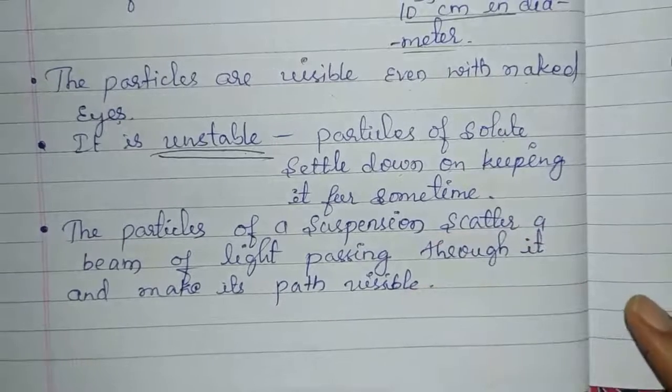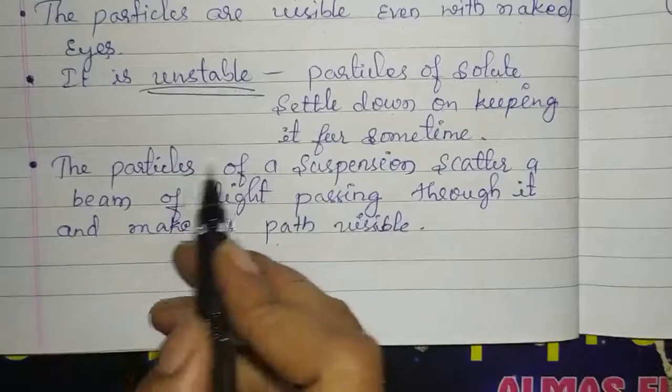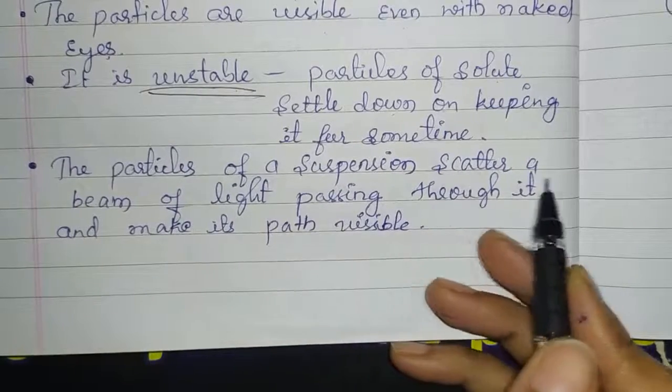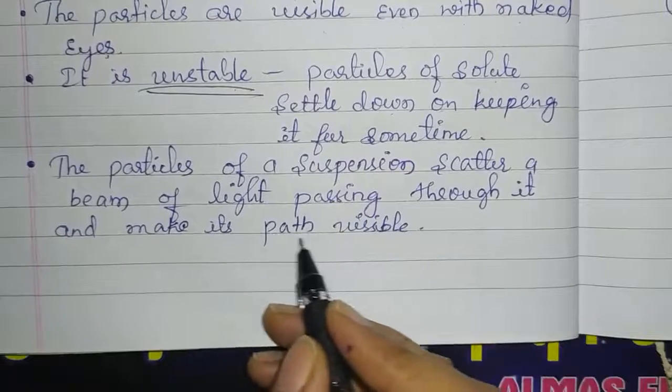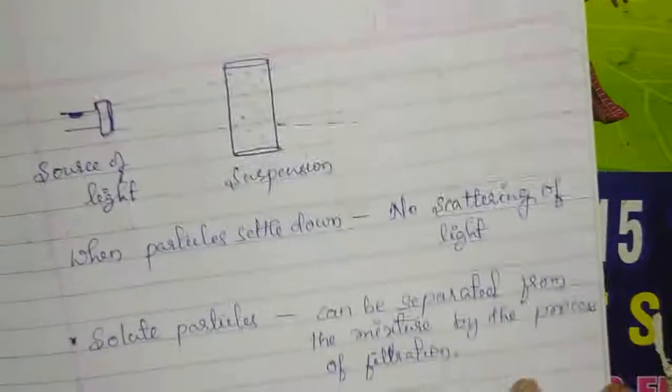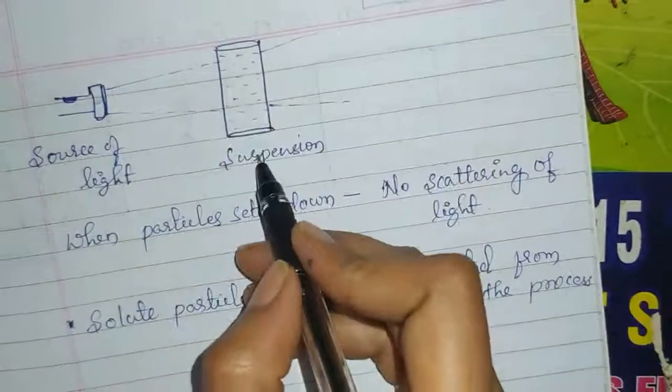Next property: the particles of a suspension scatter a beam of light passing through it and make its path visible. See here, children, in this beaker we have taken a suspension.